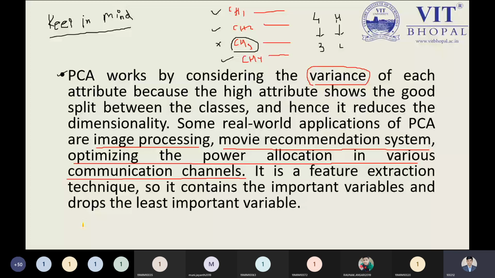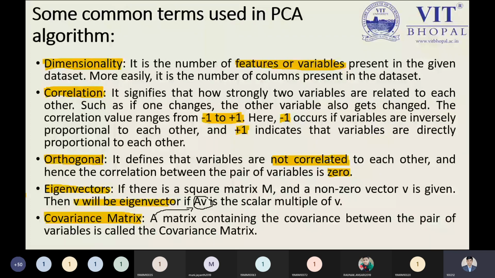So these are the various terms which are required, some common terms in PCA. Tell me any doubt you are having right now. Please, you can ask me. Any doubt you are having?